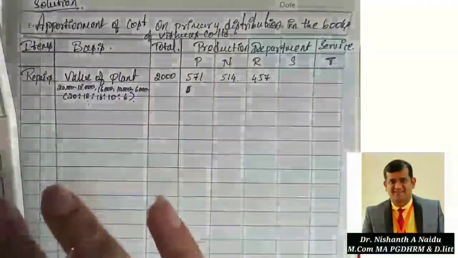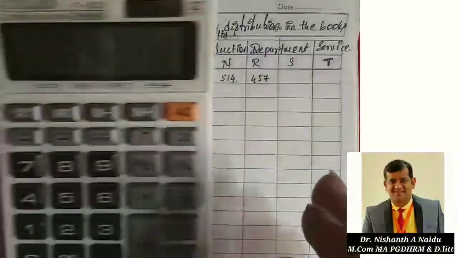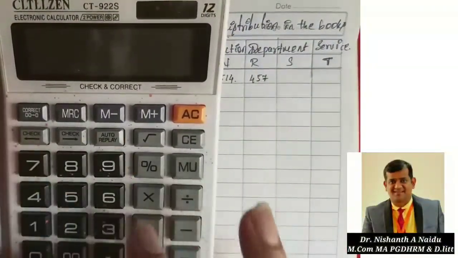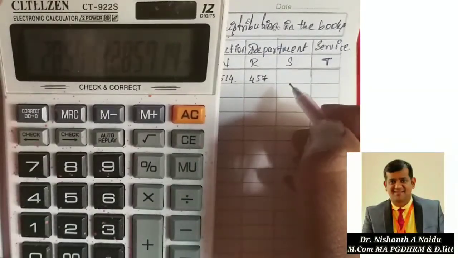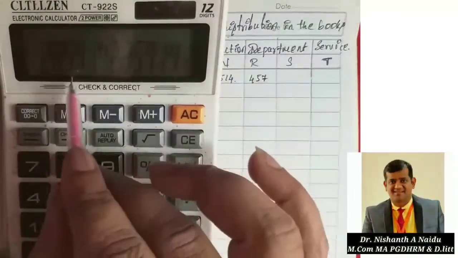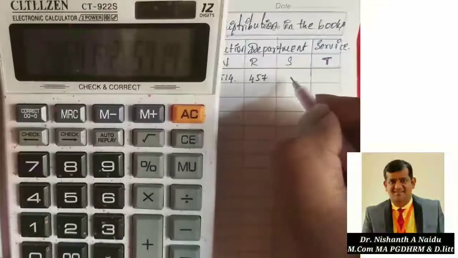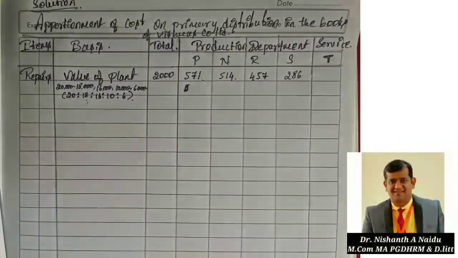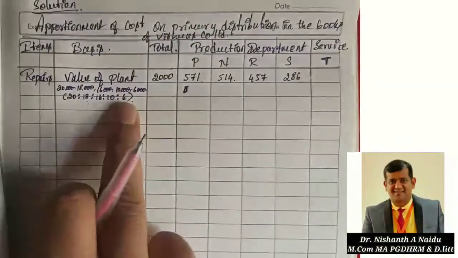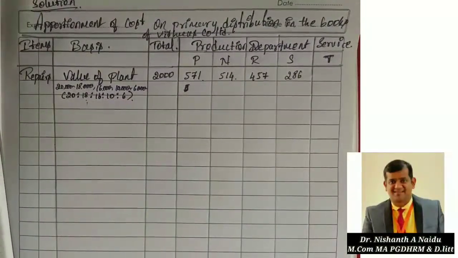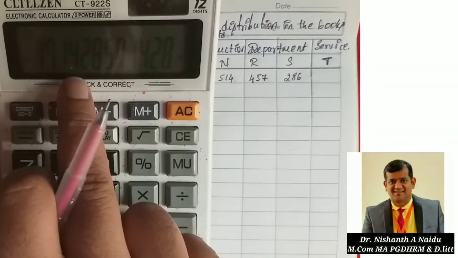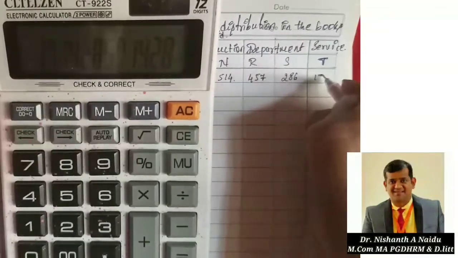Next is 10. So calculate 2000 into 10 divided by 70. That is 285.7, so I am considering 286. Same way, 2000 into 6 divided by 70 comes to 171.4. But here I'll consider 172.